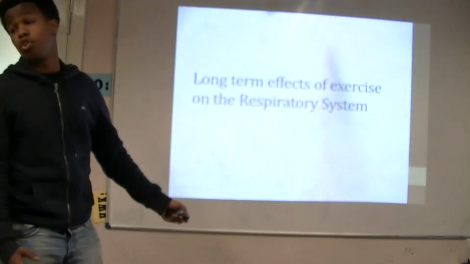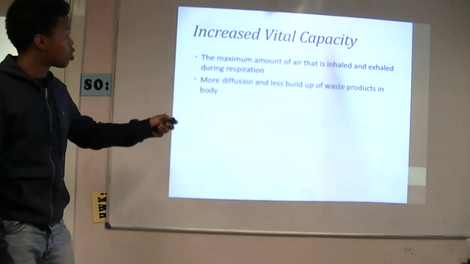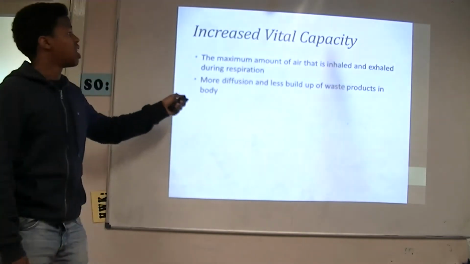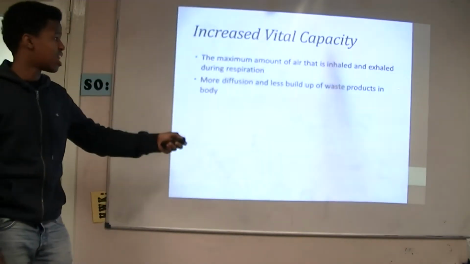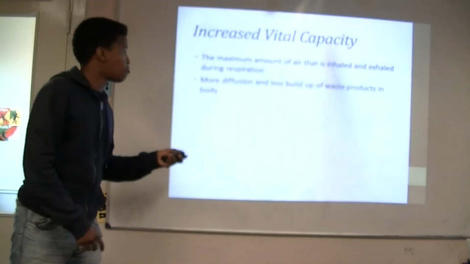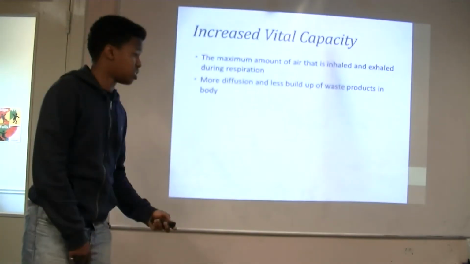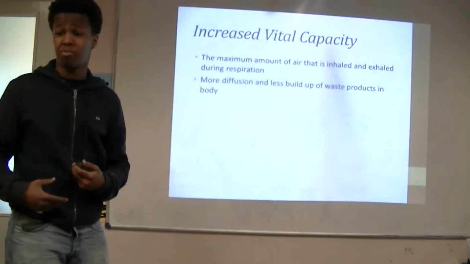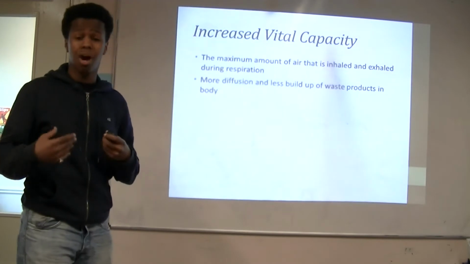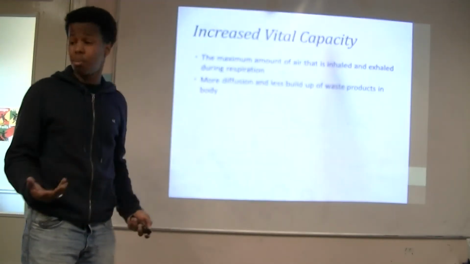Long-term effects of your respiratory system. Increase in vital capacity. Vital capacity is the maximum amount of air that is inhaled and exhaled during respiration. More diffusion occurs and less buildup of waste products in your body. An example would be carbon dioxide in this instance, because as we breathe in oxygen, the waste product would be carbon dioxide.